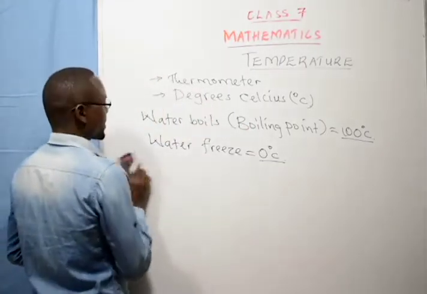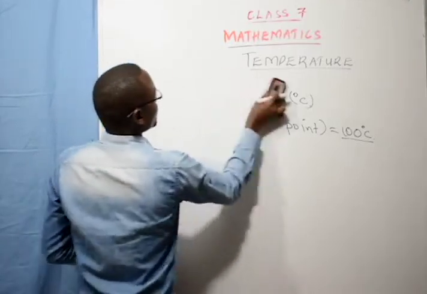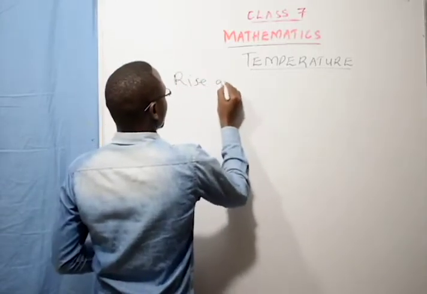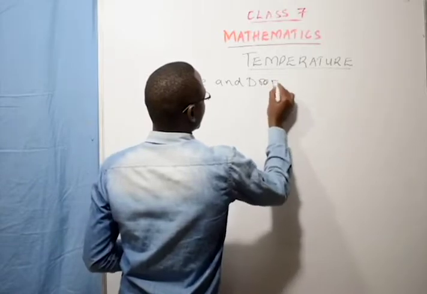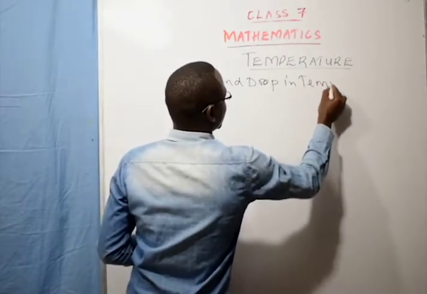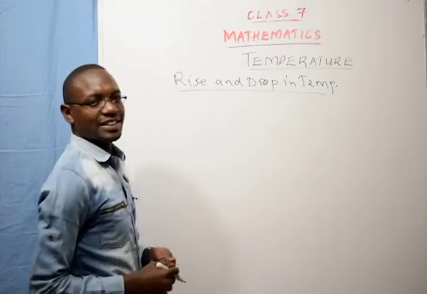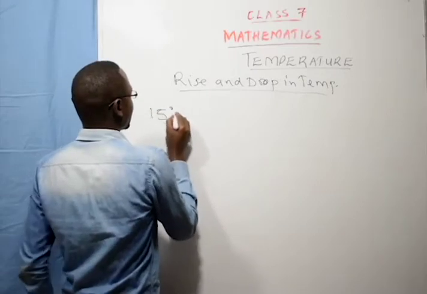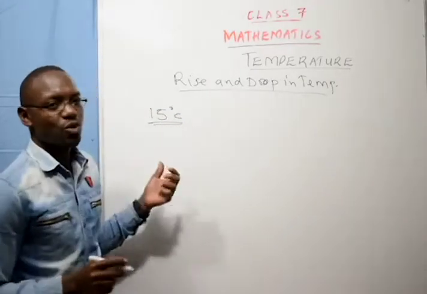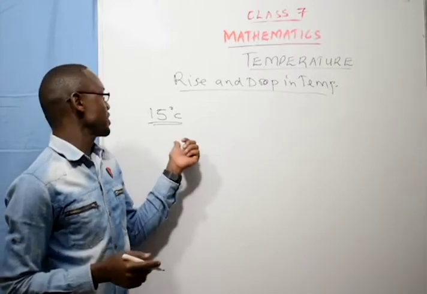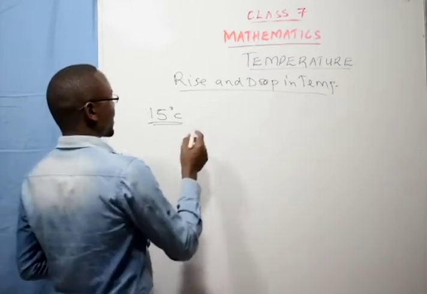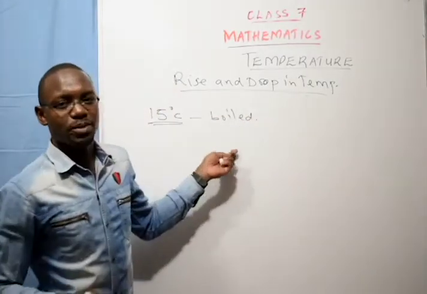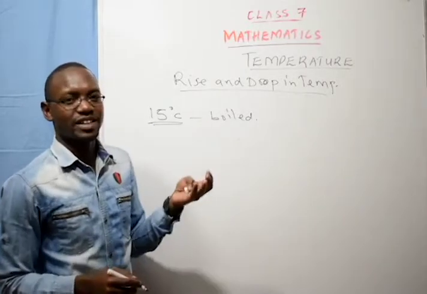So, having known that, we have to look at something we call temperature rise and temperature drop, the rise and drop in temperature. Then you are given an example. The temperature of water was 15 degrees Celsius. This water was heated until it boiled. What was the rise in temperature?